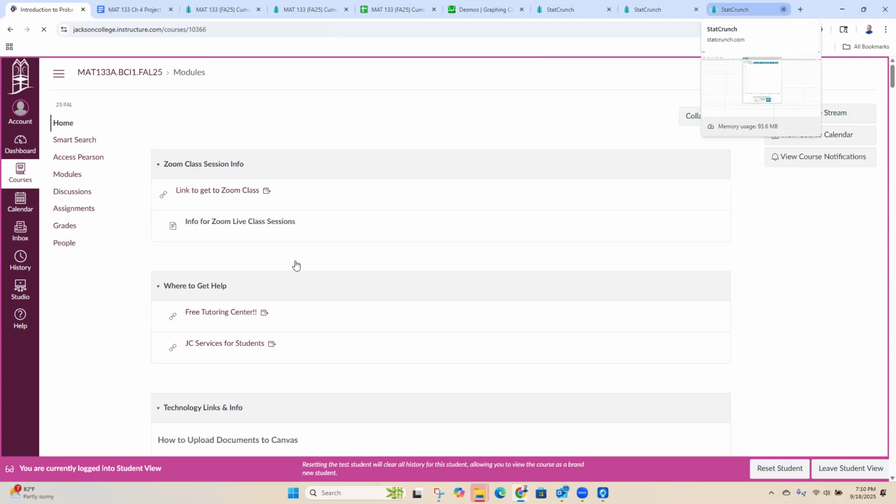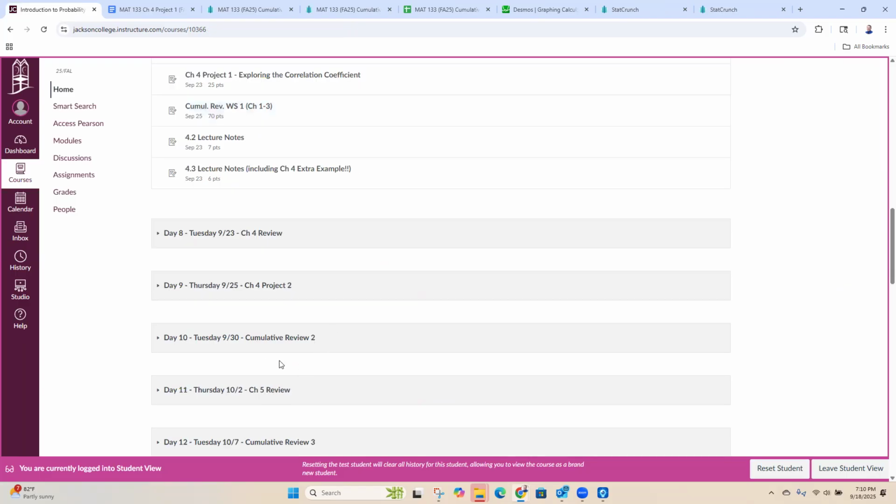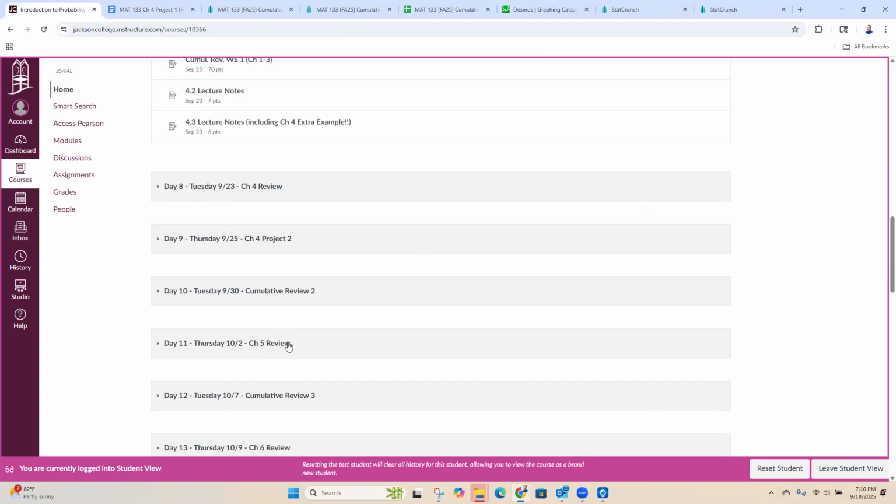We also are going to work on the cumulative review worksheet number 1, which covers chapters 1 through 4. We'll do some more cumulative review worksheets as we get ready for the midterm, so these are going to be helpful for studying.